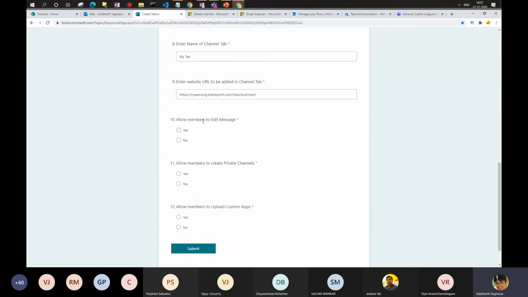And these are some of the settings which I have used. There are different settings available, but these are the quick ones. By default, it allows us to edit messages. What if I don't want them to edit the message? I'll click no. What if I don't want them to create a private channel? And what if I don't want them to upload custom apps? There are different settings available as a part of this.